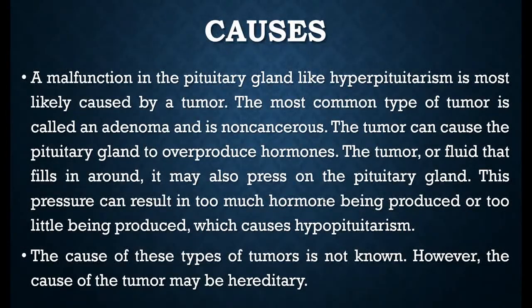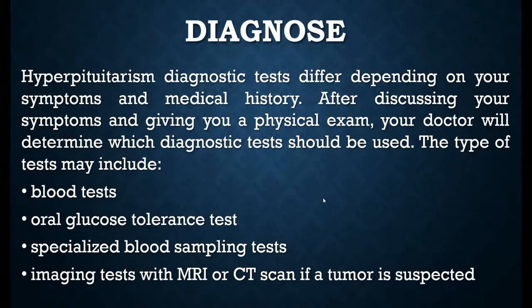In this condition, the tumors fill the surrounding area with fluids that press on the pituitary gland, and it starts to produce hormones more than the normal secretions. The reason behind this condition is not known, but in some cases it can be due to genetic features or heredity.